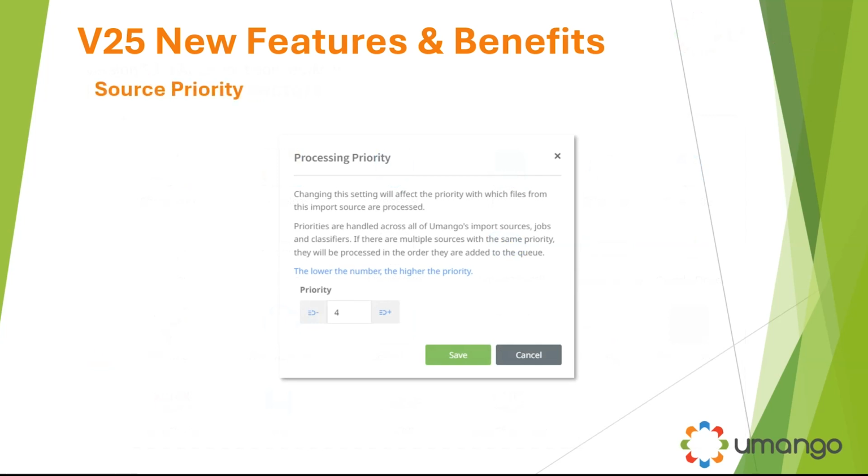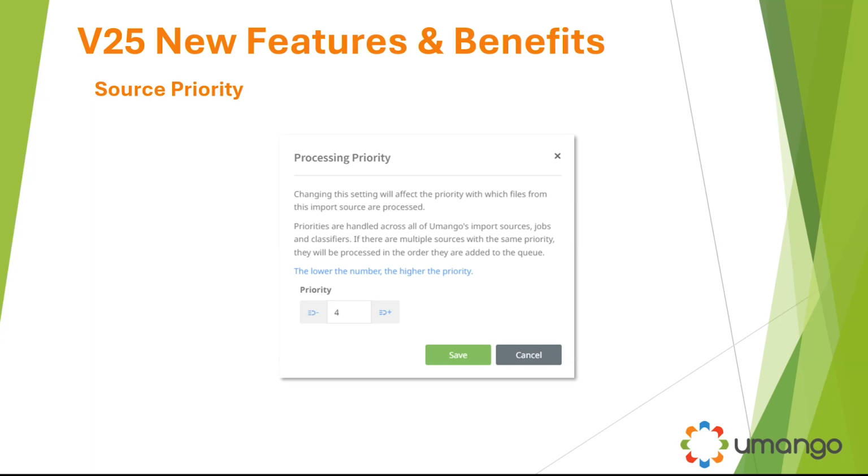Here's a minor but worth benefit I'm mentioning to you. So in version 25, we've added what we call source priorities. And what this means is that, let's just say, for example, we've got the CEO and we've got a multifunction device that the personal assistant uses for the CEO located near his office.